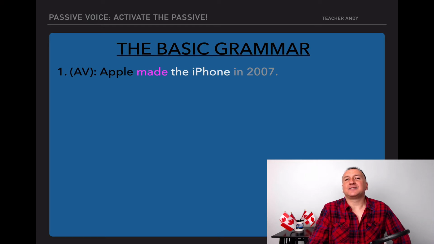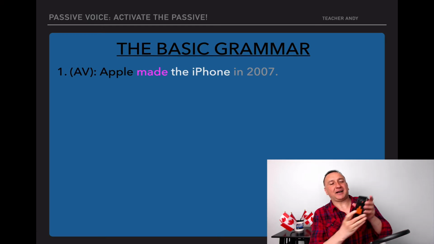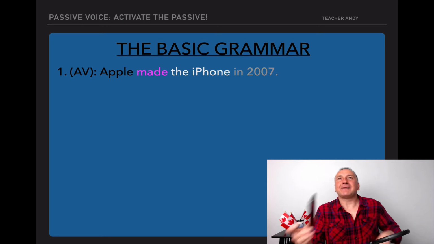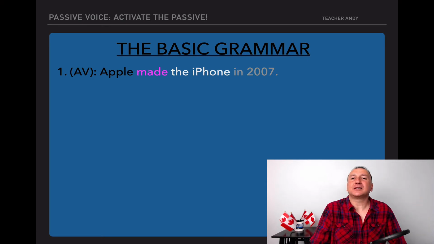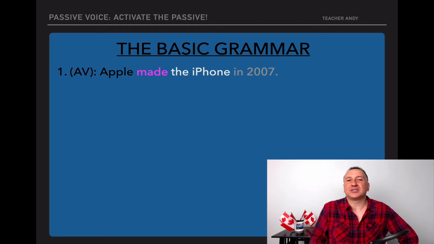So again, for active voice, I can say Apple made the iPhone in 2007. Here I have my iPhone. I'm using it right now to remotely control Keynote. And again, for this one, you have active voice. Apple made the iPhone in 2007. So go ahead, try to change it into passive voice. I'm sure this one's easy for you, right?